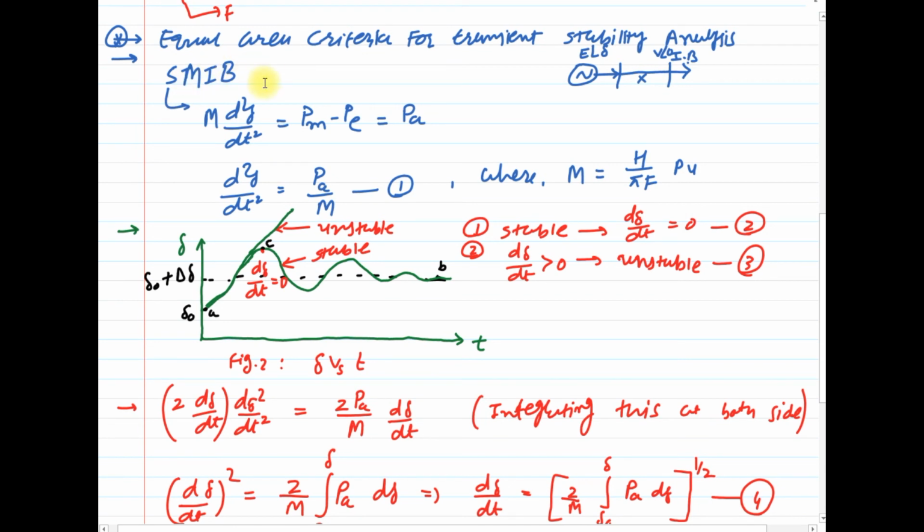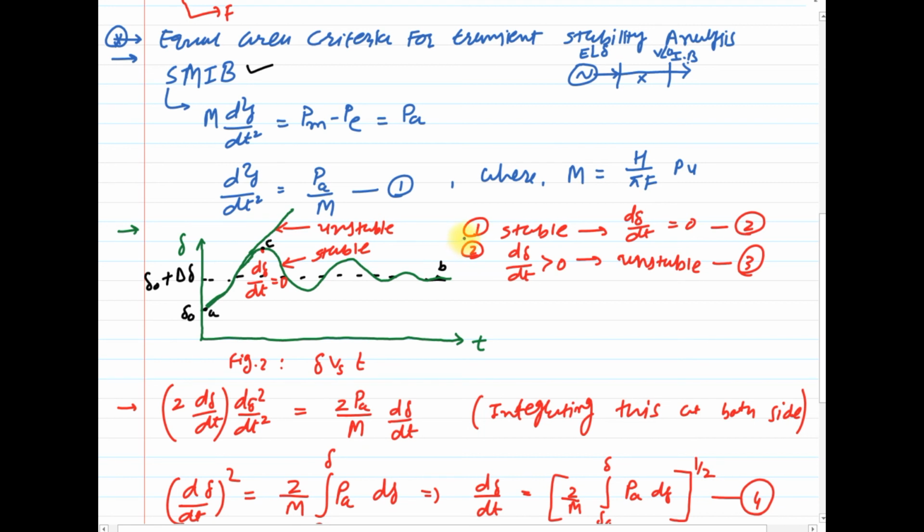Using this concept, we have to derive the different cases of transient stability analysis. So again, let me remind you, we have considered a single machine infinite bus system, the SMIB system, where we have written the swing equation of that system, and then we got an idea of the stable and unstable operation of this system.